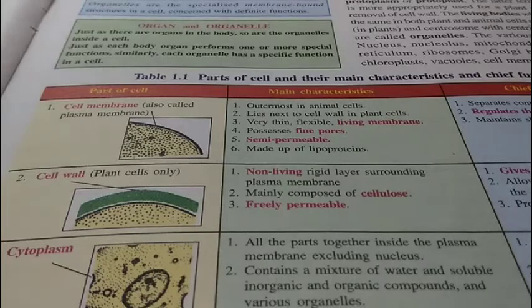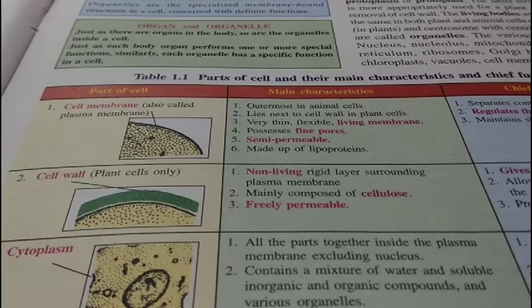Cell membrane, as already discussed in the previous video, is the living membrane of the cell, and it acts as a semi-permeable membrane. The outermost layer in case of animal cell is the cell membrane.